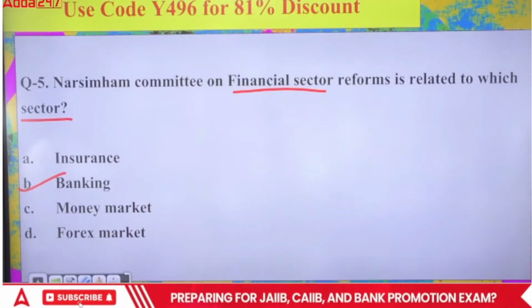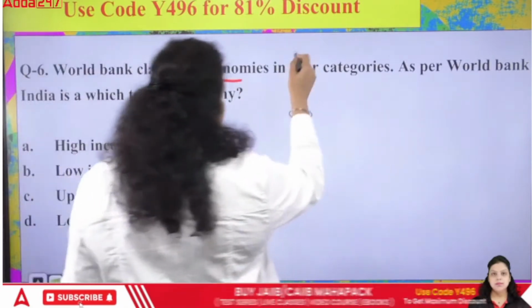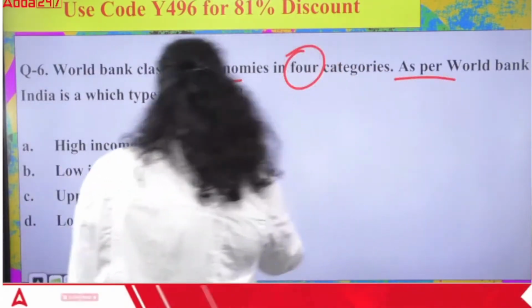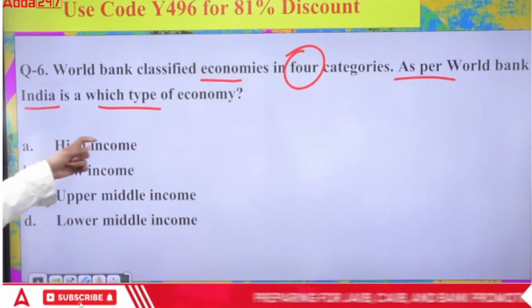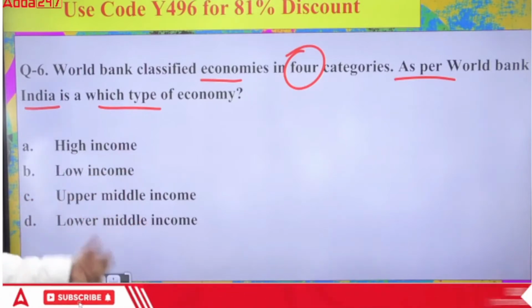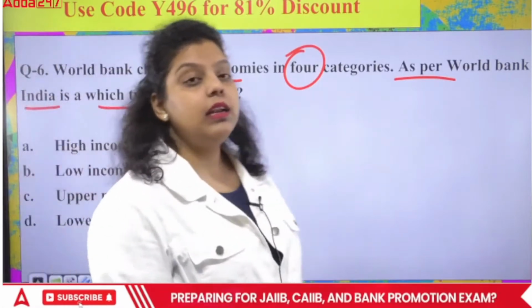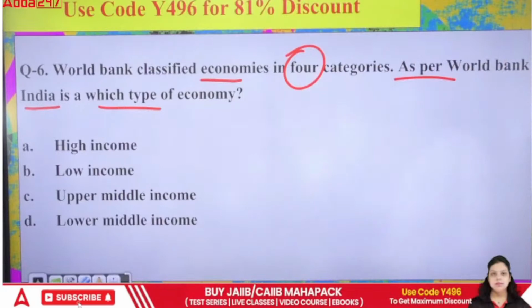Okay, next. The World Bank classified economies in 4 categories. As per the World Bank, India is which type of economy? Is India a high income economy, low income economy, upper middle income economy, or lower middle income economy? What kind of category has the Indian economy been identified in by the World Bank? A, B, C, or D?